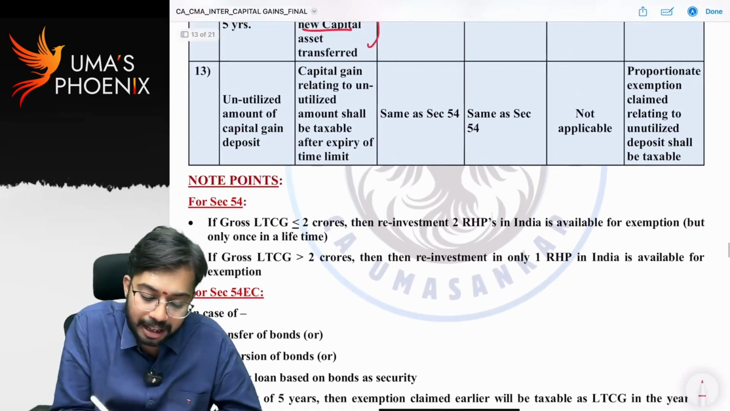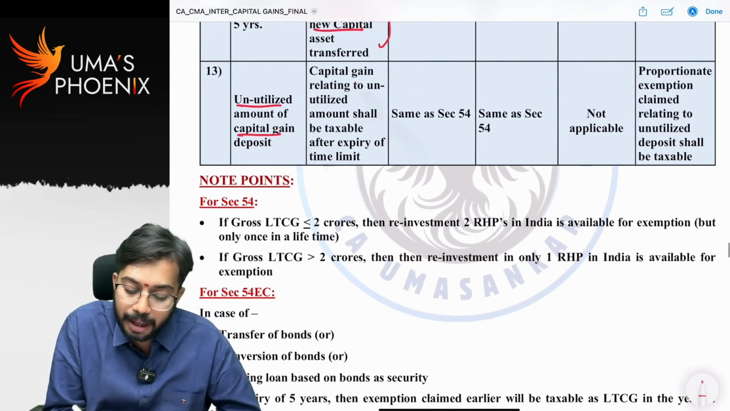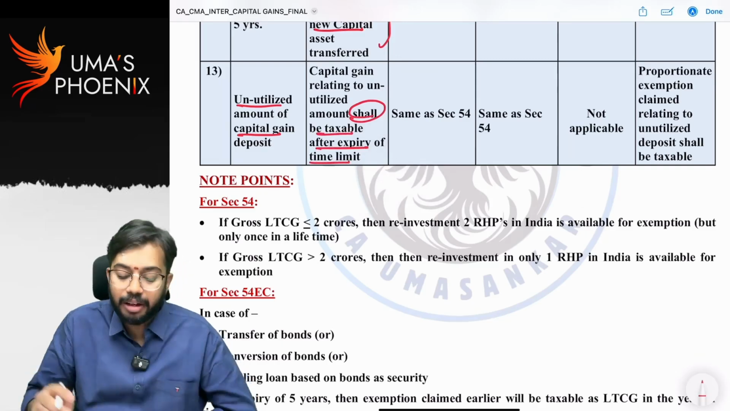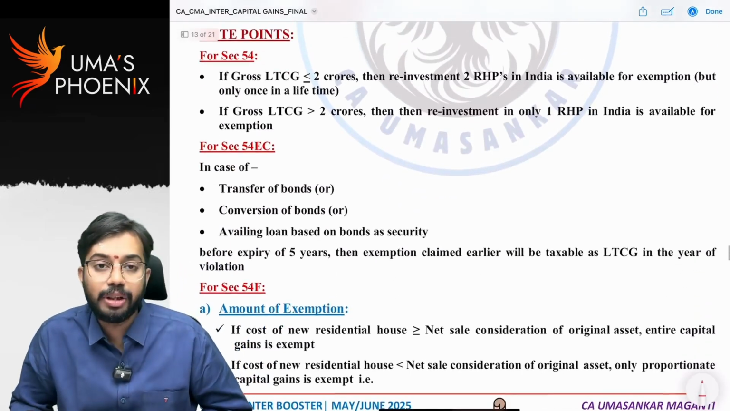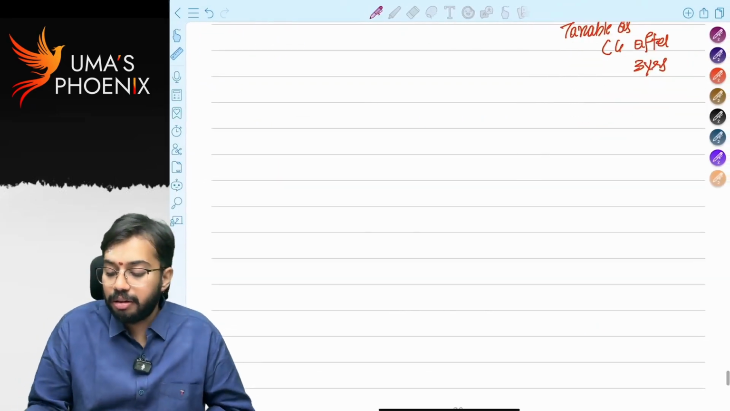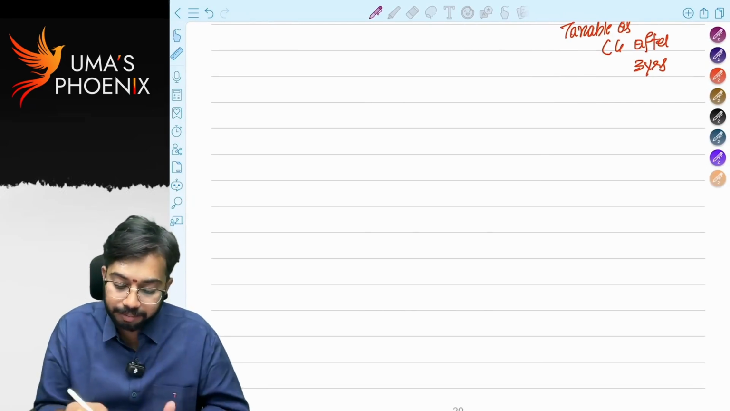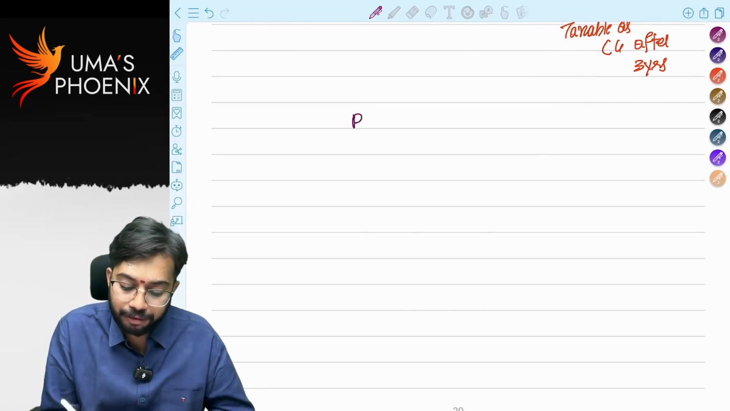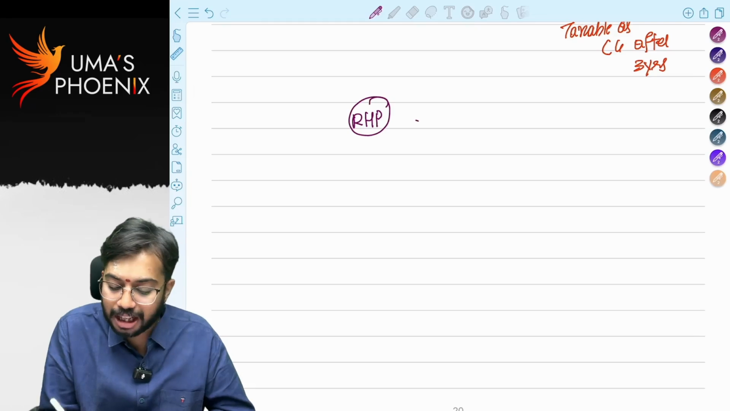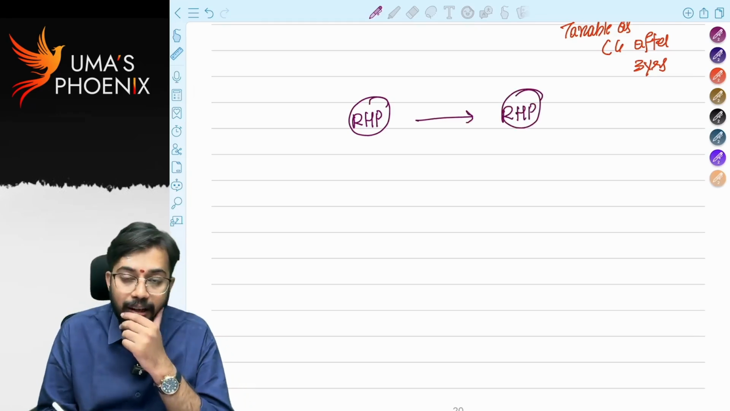You can see unutilized amount. Unutilized amount of capital gains account scheme. Capital gain relating to the unutilized amount shall be taxable after the expiry of the time limit. Is it clear? Good. Now, 54 is not over. One small point is there. Listen. When exemption of 54 is available, what is the combination? The combination is residential house property to residential house property.